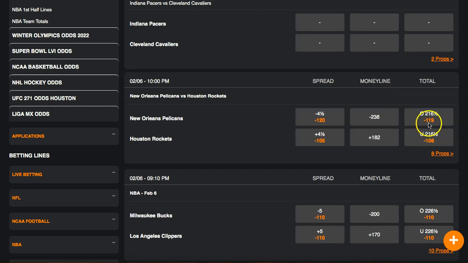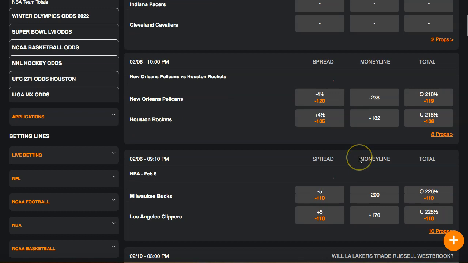But over and under, you don't have to pick a winner. Total points over and under on the Pelicans and the Rockets, 216.5. So is the combined score going to be over 217 points total? So let's say Pelicans are 120, Rockets are 110. Now you're at 230, you win. It doesn't matter who wins, Rockets or Pelicans, as long as the total's over this amount, or if it's under, if you take the under. So those are a couple ways to bet.